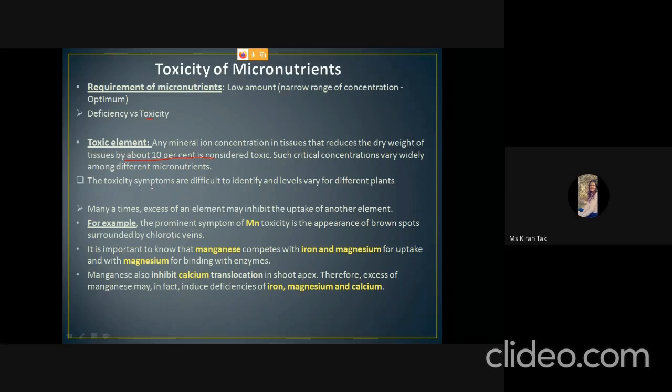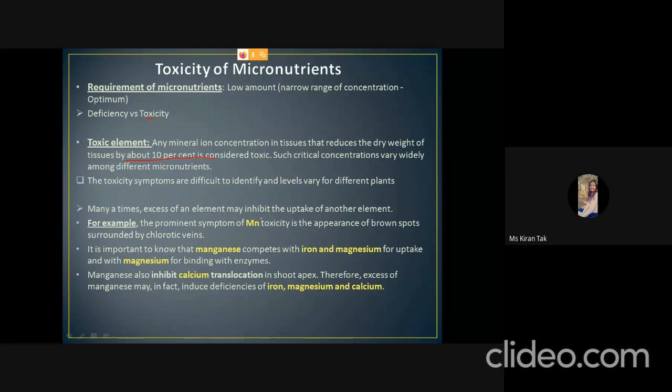The toxicity symptoms are difficult to identify, and the levels may vary in different plants. Many times, the excess of one element affects the absorption or the action of other elements.